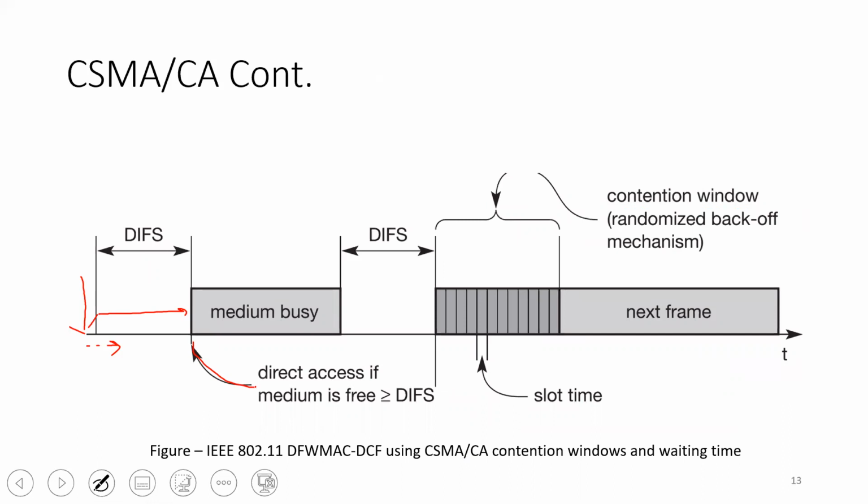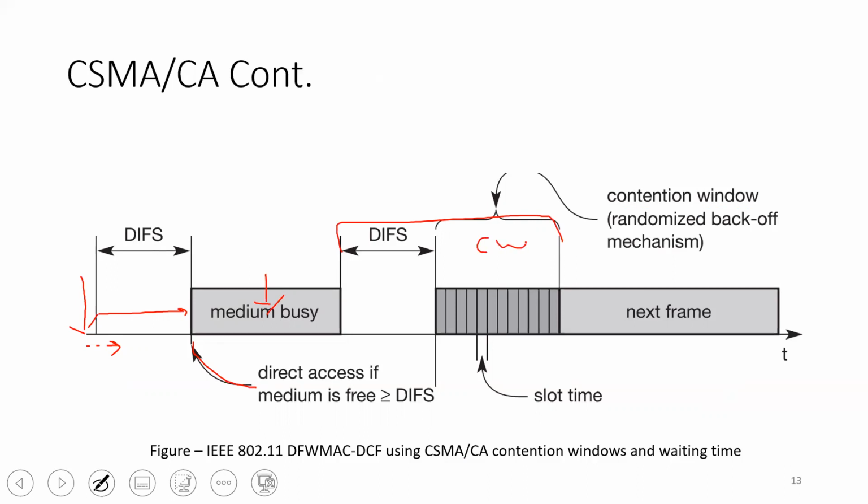However, if the medium is busy after this amount of time, then some additional mechanism is required in order to avoid collision between multiple nodes that are trying to access the channel. So this mechanism is formed by the combination of DIFS time plus the contention window time.